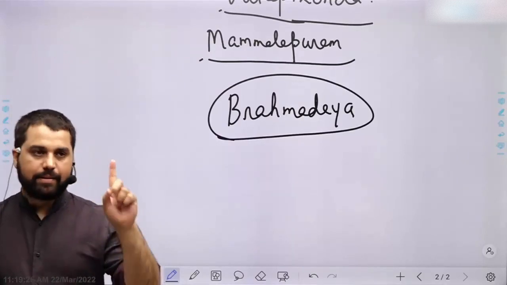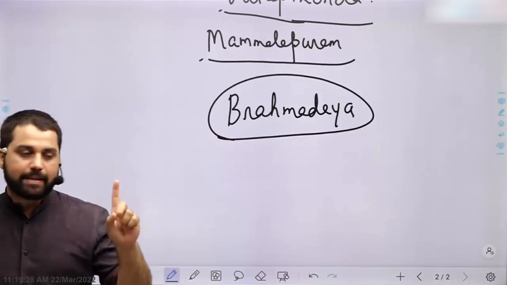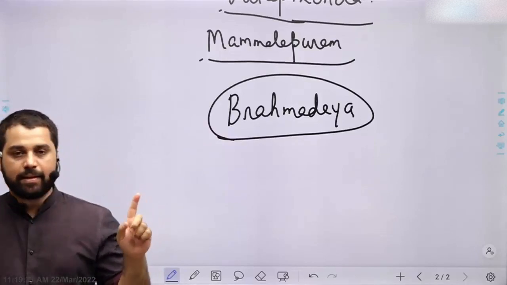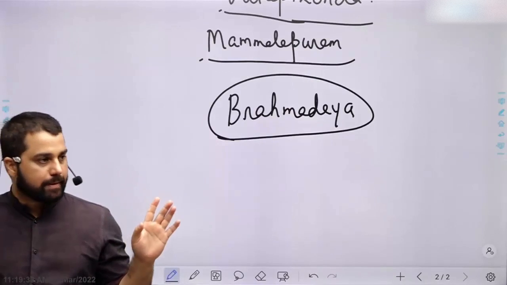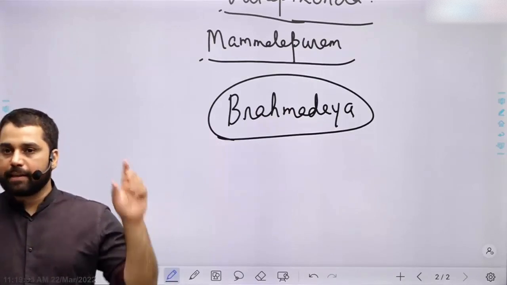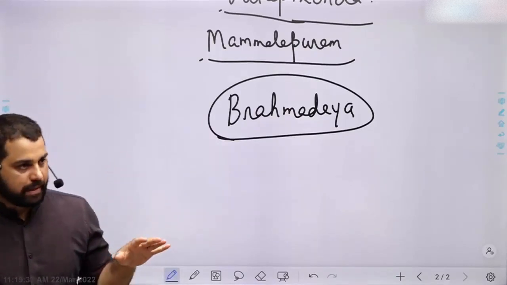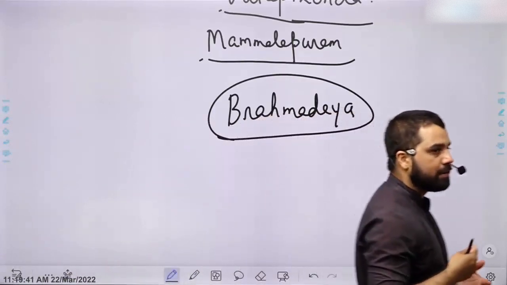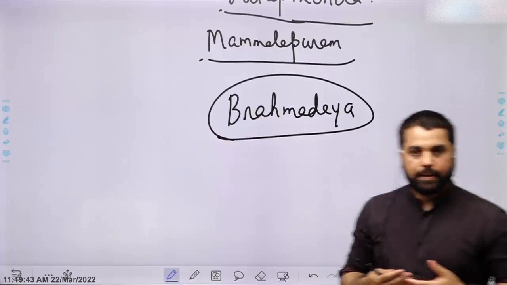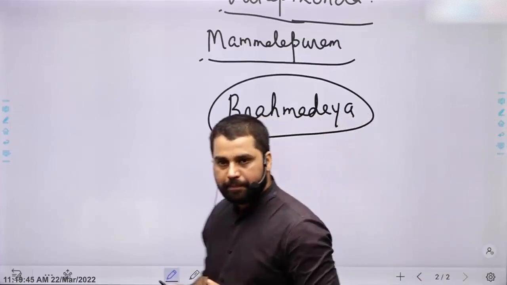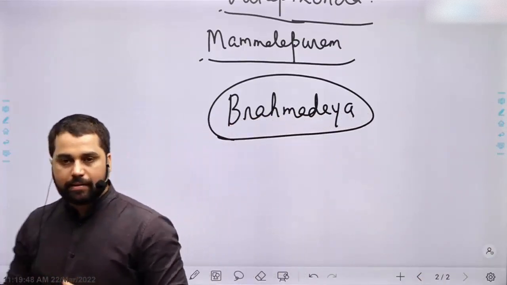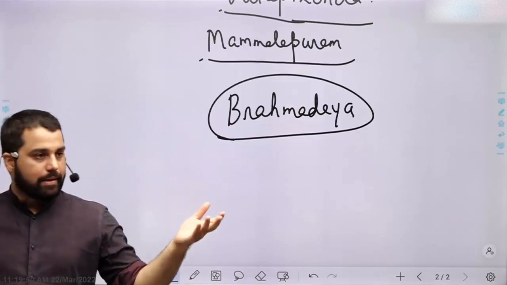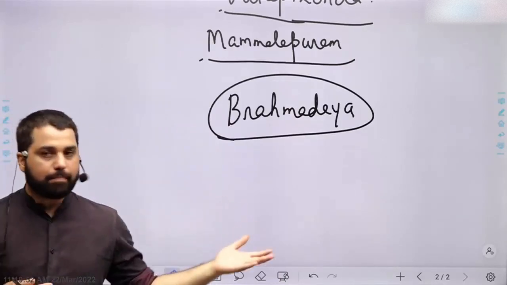One last theme that is very important, which again will be discussed in art and culture classes in detail, is the start of the Bhakti movement. The Bhakti movement started in Tamil Nadu with the Alvars and Nayanars. Alvars were worshippers of Vishnu, Nayanars were worshippers of Shiva. They emerged in Tamil Nadu and coincided with Pallava rule.